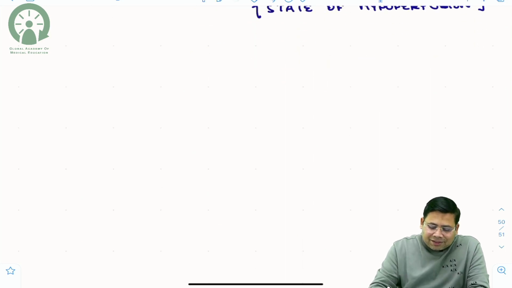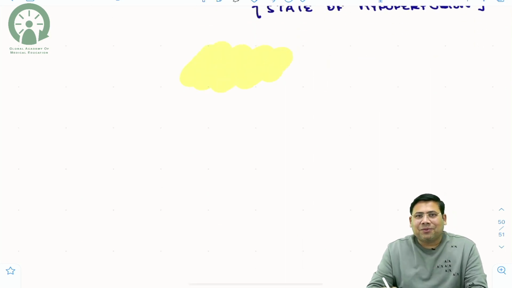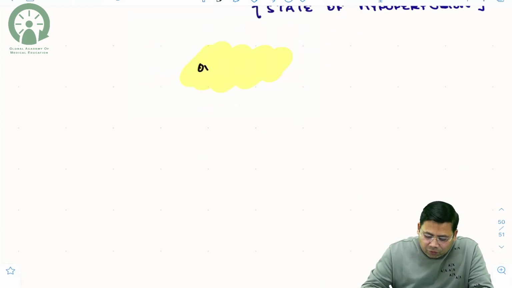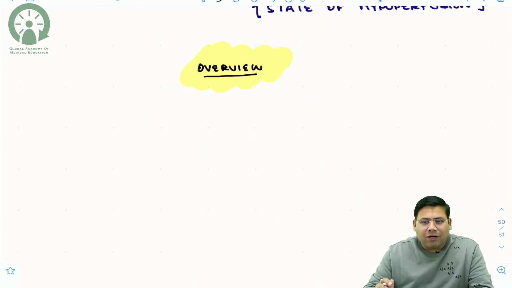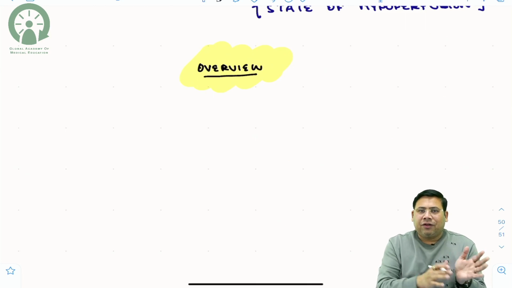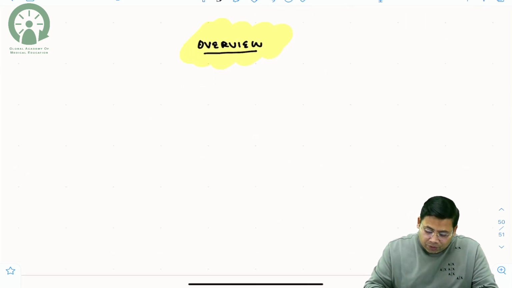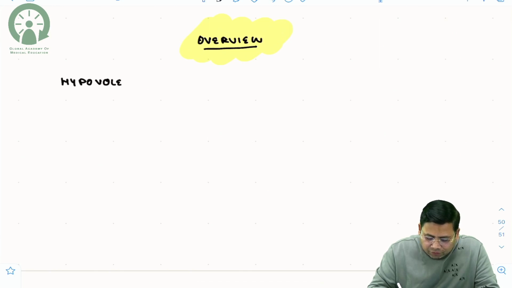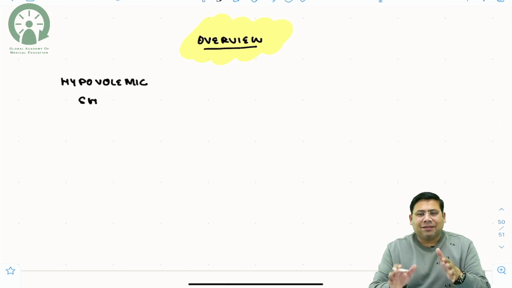Since I want to make the topic concise, I will discuss it in that form only. So let us have an overview of shock. I'm going to compare various shocks on their different aspects and parameters. What are the varieties of shock we have? We have hypovolemic shock. What do you mean by hypovolemic shock? The blood volume is less.